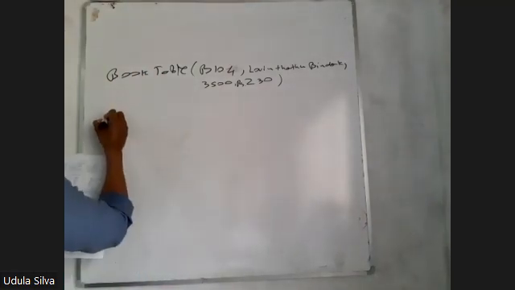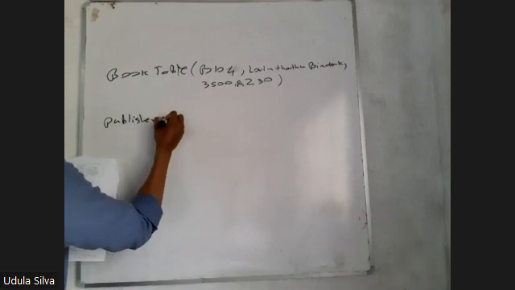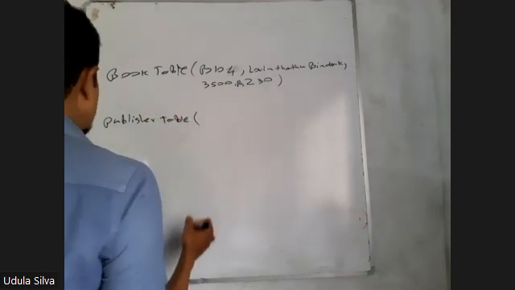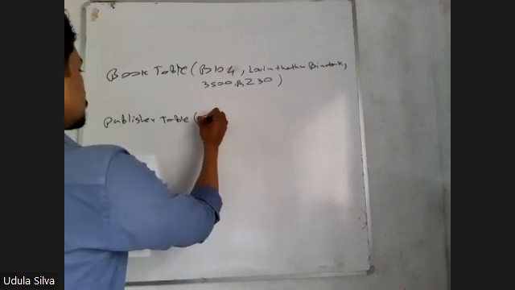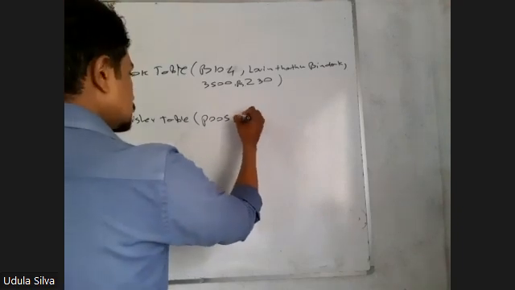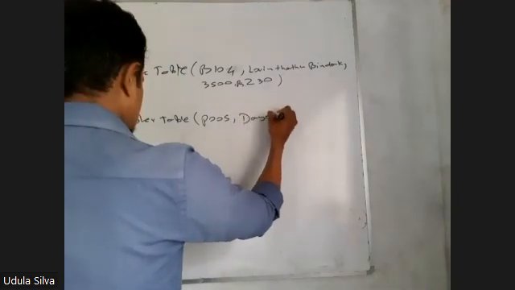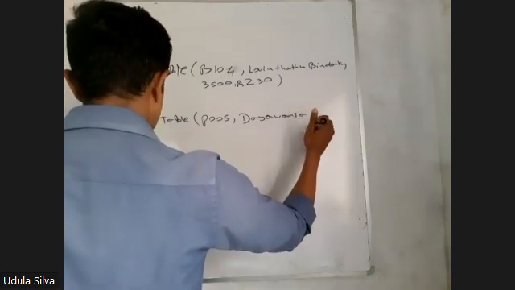Then we need to update the publisher table also, right? Publisher table. Again, write the table name inside brackets. Publisher ID is P005, and the publisher is Dayavansa Jayakodi.